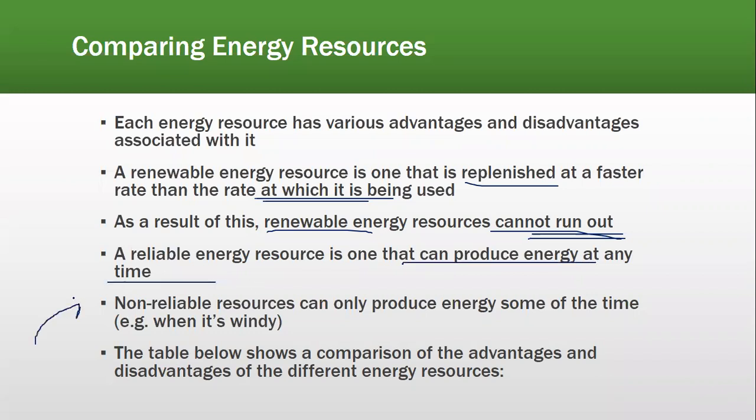Non-reliable resources can only produce energy some of the time, like wind. When it's windy, what happens? Wind energy will be produced. When it's not windy, what happens? Wind energy won't provide you with energy. Let's say if it is sunny one day and the next day it's not sunny, it's all cloudy for a week, solar energy might not be able to help you.